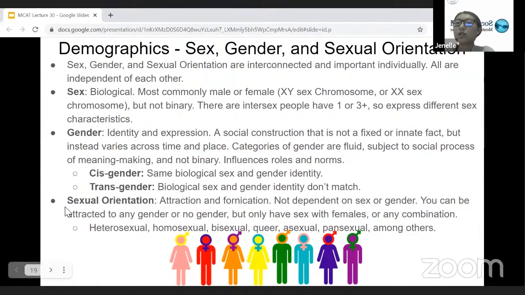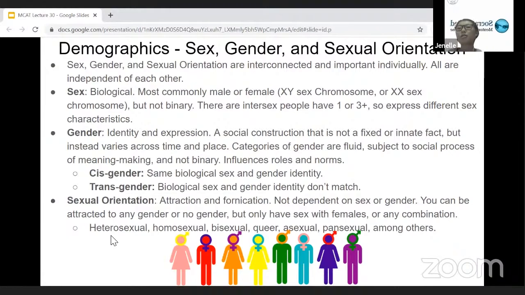And then sexual orientation is related to attraction. So this is not dependent on sex or gender. And this is because you could potentially be attracted to any gender or no gender. And there are all these different combinations that there are.